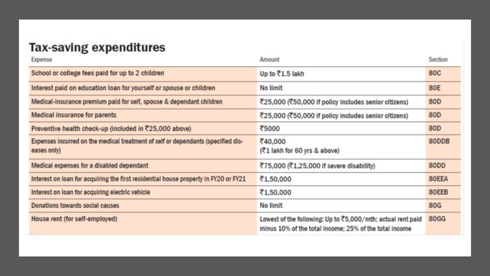First, let us see what common expenses are in our family. School fees for children, interest paid for education loan, premium for medical insurance, then medical insurance for parents, then preventive health checkup, the expense for health checkup, medical expense for specific diseases, interest for home loan, and then donation, and finally the house rent. Each section and the maximum exemption amount in each section are mentioned here. You can take a screenshot for your ready reference at any time.